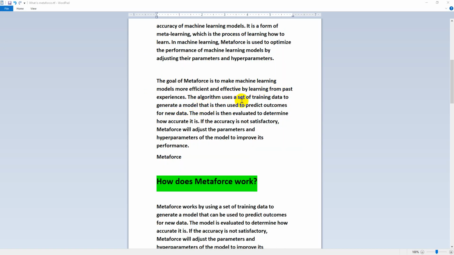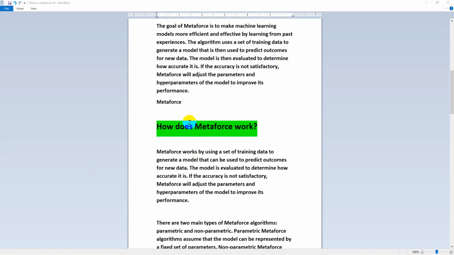The algorithm uses a set of training data to generate a model that is then used to predict outcomes for new data. The model is then evaluated to determine how accurate it is. If the accuracy is not satisfactory, metaphors will adjust the parameters and hyperparameters of the model to improve its performance.